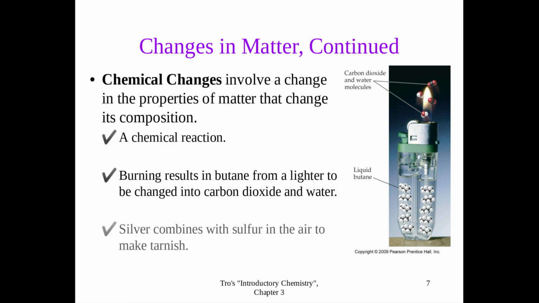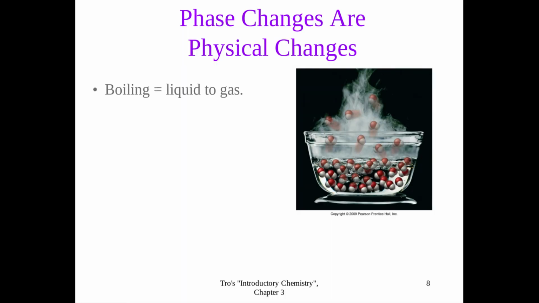Chemical changes always involve a chemical reaction because it is a completely different substance in the end. So when I burn butane from a lighter, it is changed into carbon dioxide and water. It is a completely different substance. And then the other example there is silver combines with sulfur in the air to make tarnish. Notice how what I started with was silver and sulfur, but what I ended with was something completely new. That would be a chemical change.